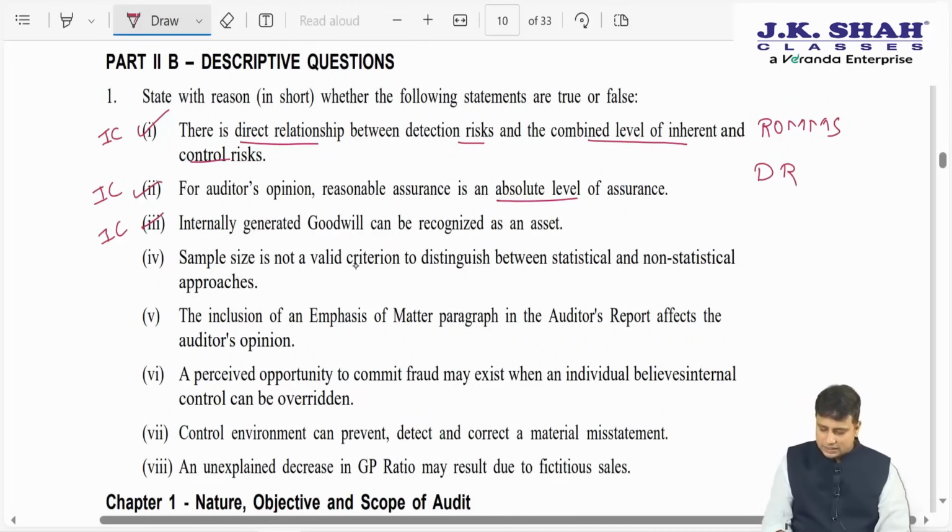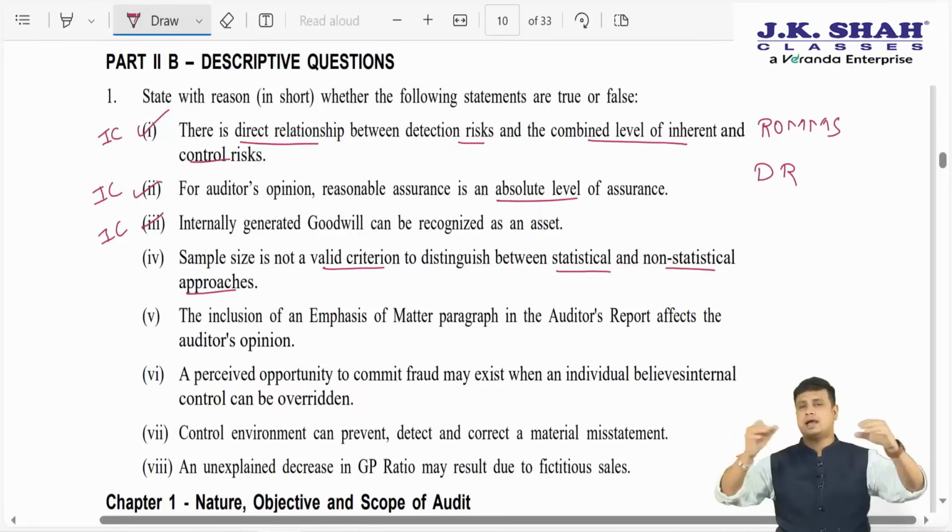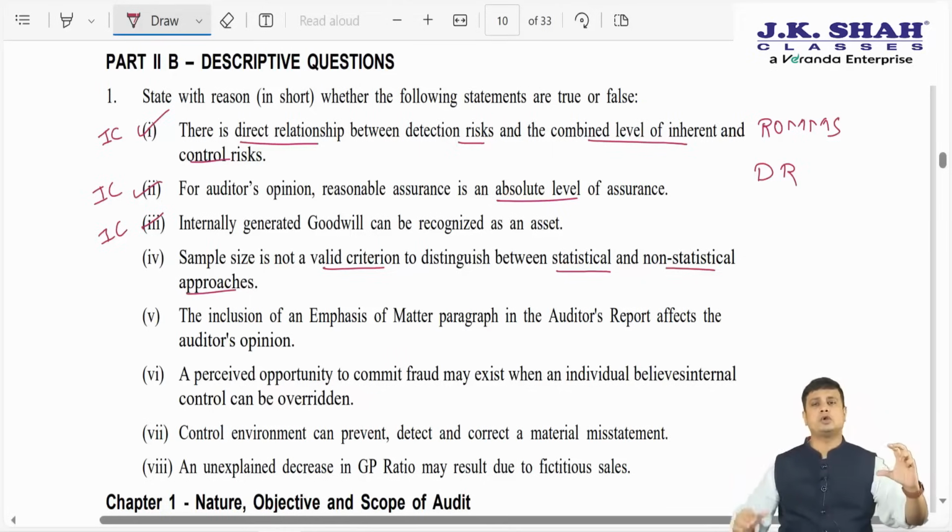Next, sample size is not a valid criterion to distinguish between statistical and non-statistical. Statistical is based on mathematical laws of probability, whereas non-statistical is based on my experience and judgment. I will not select statistical or non-statistical based on the sample size. Either of the methods has zero impact on the sample size. It is not that in the case of statistical the sample size will be low and in non-statistical it will be high, or vice versa. So sample size is not a criterion for deciding statistical or non-statistical.